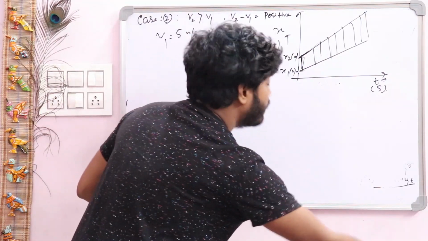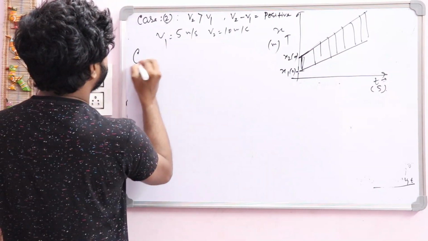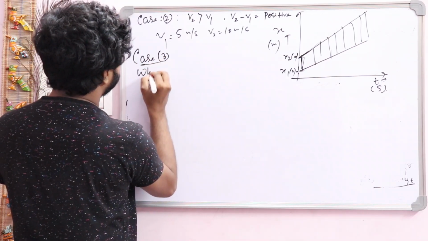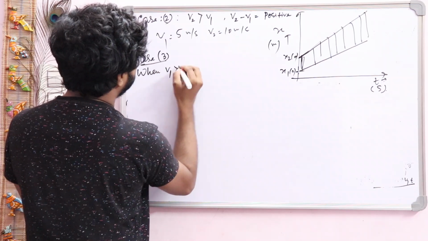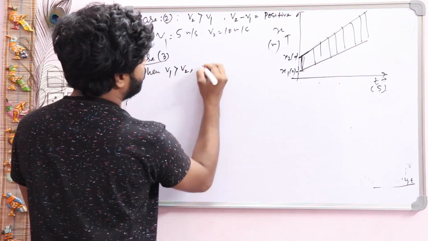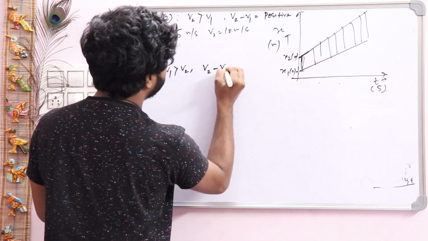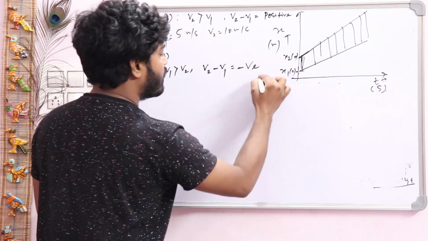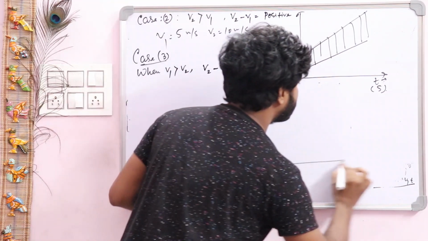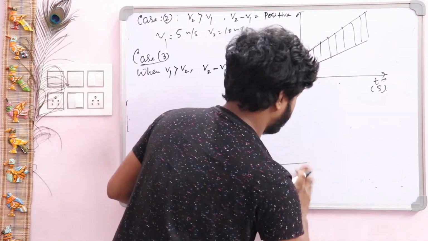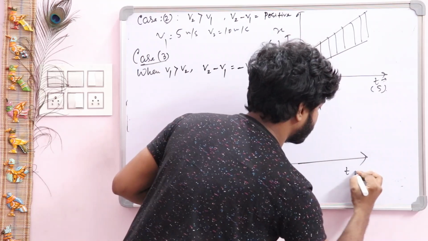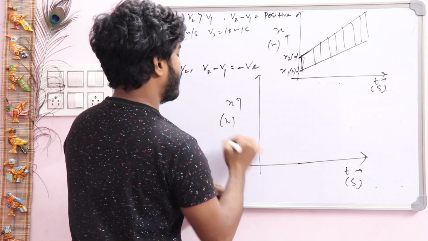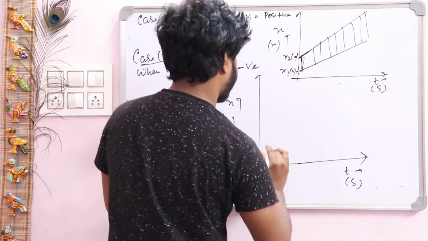For case number 3, that is exactly opposite to case number 2. Case number 3, that is when V1 is greater than V2. That means V2 minus V1, this value will be negative. You just imagine initially, okay, this is our time axis in seconds, this is our position axis in meters, and the nature will be like this way.